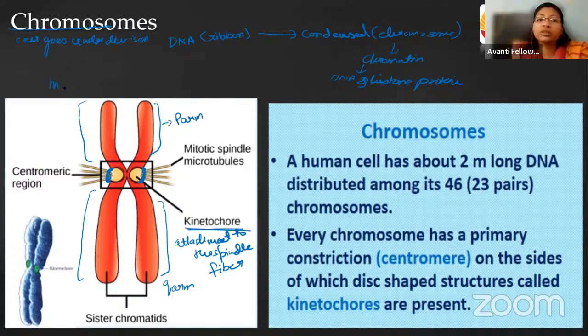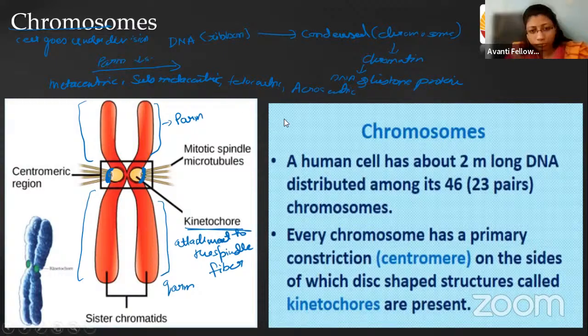They can be metacentric, submetacentric, telocentric, and acrocentric. In all these four chromosomes, if you see with the line, the P arm size keeps on reducing.